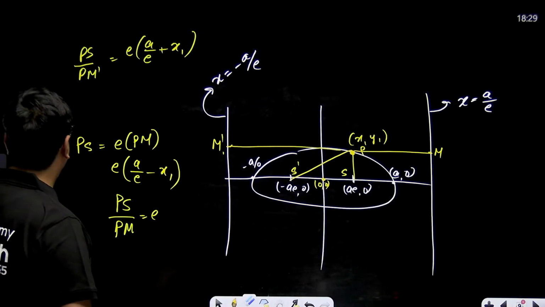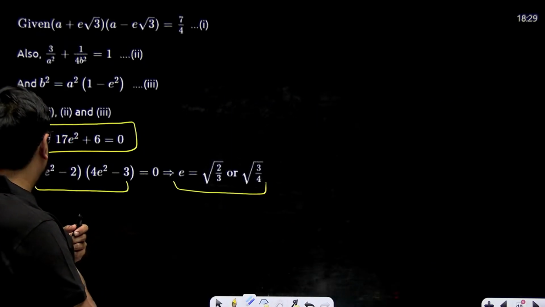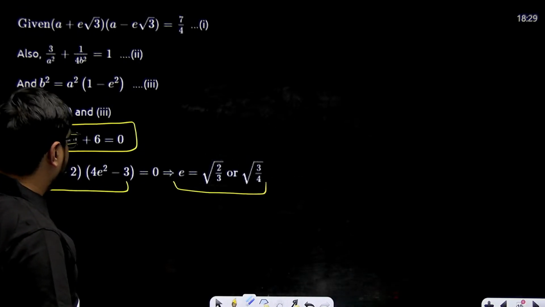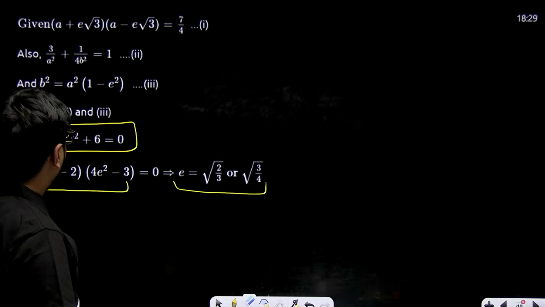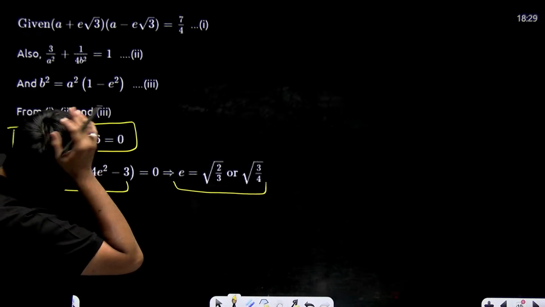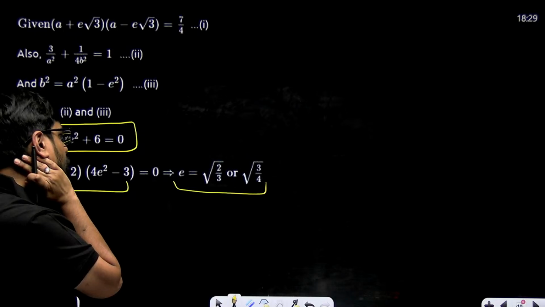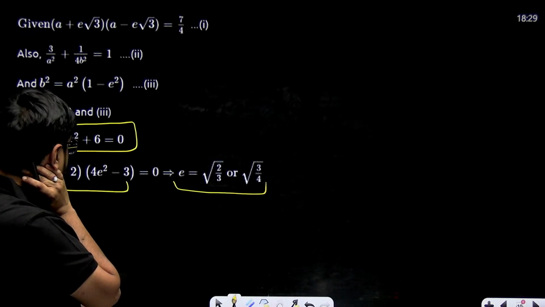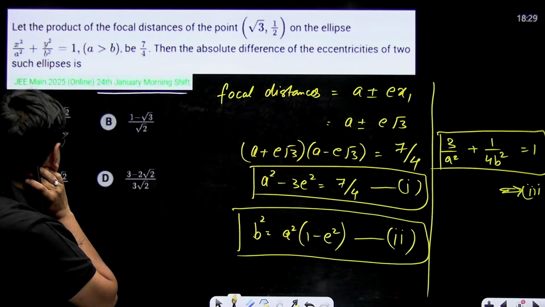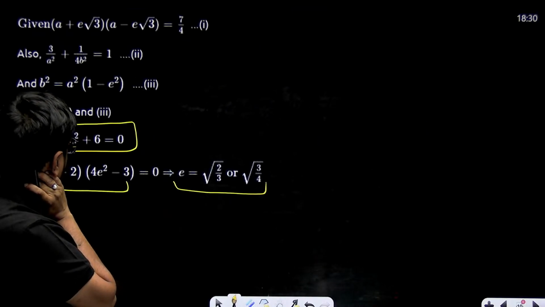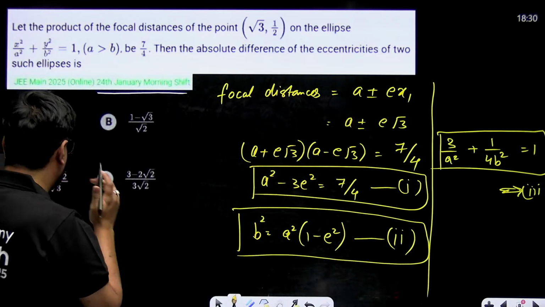So if we go by this, let's say E is equal to root 2 by 3, or E is equal to root 3 by 4. E has to be positive, definitely. So root 3 minus root 2 upon root 4 minus root 3.